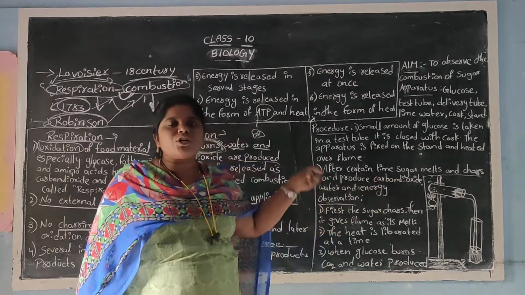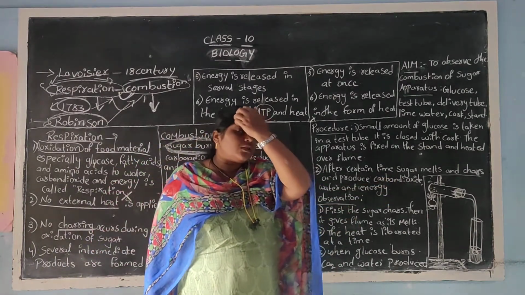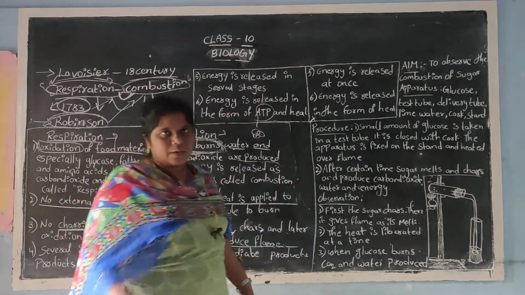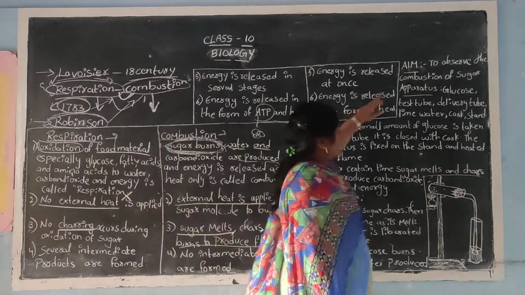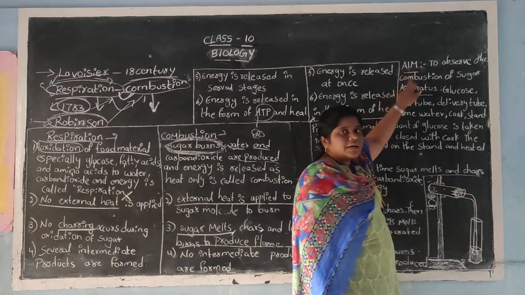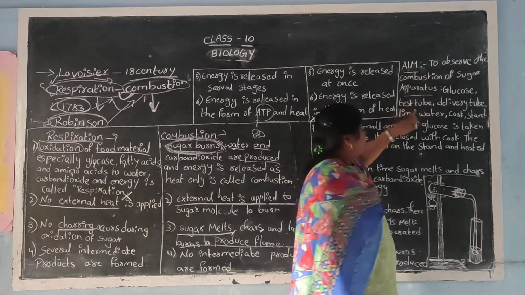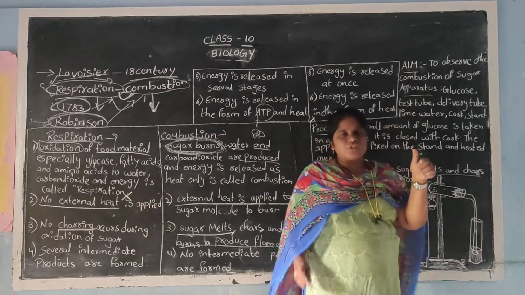So this is an experiment to prove combustion of sugar. This activity is called the combustion of sugar activity. Firstly, what is our aim? To observe the combustion of sugar. And next, what are the apparatus we are taking?